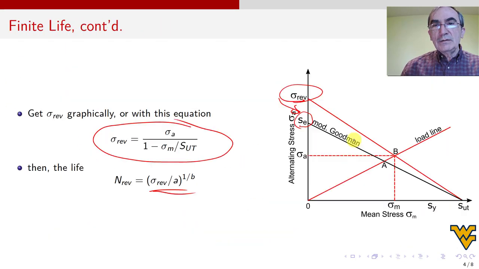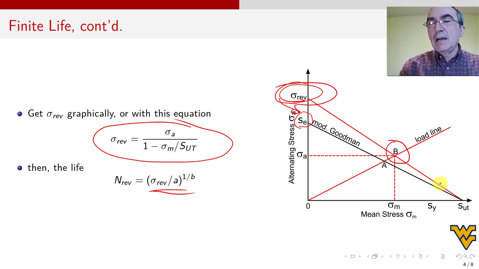What we do is introduce this value of sigma REV, which is equivalent to point B, but instead of being taken to this number of cycles by sigma M and sigma A, we put sigma REV, purely alternating.